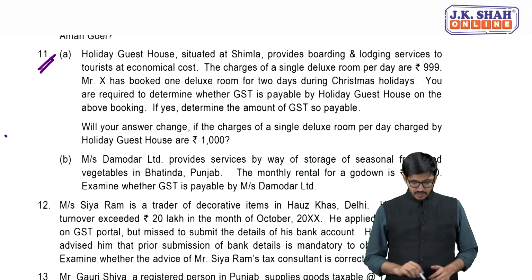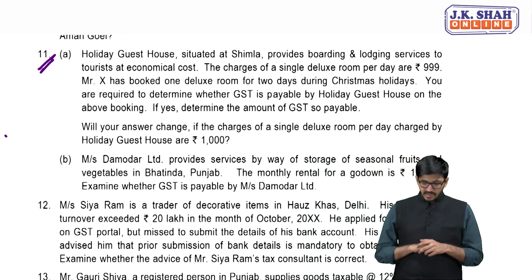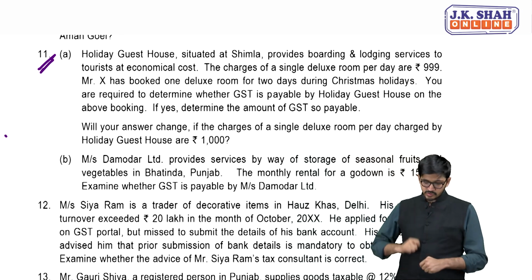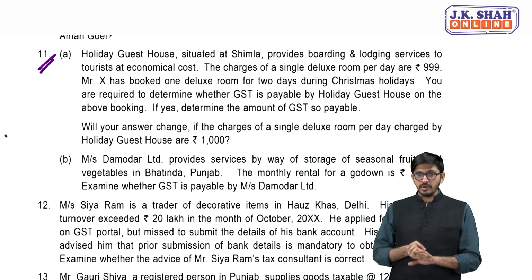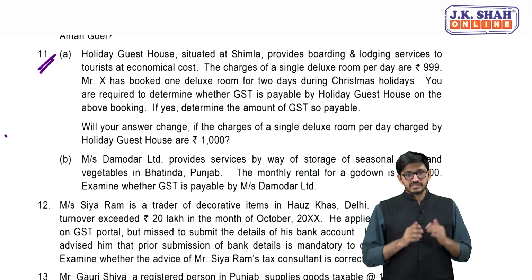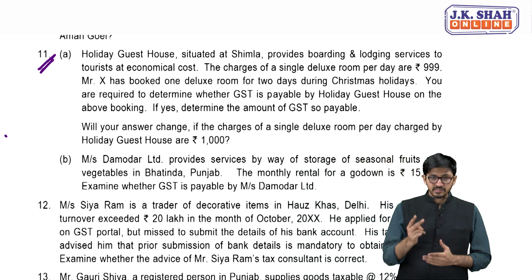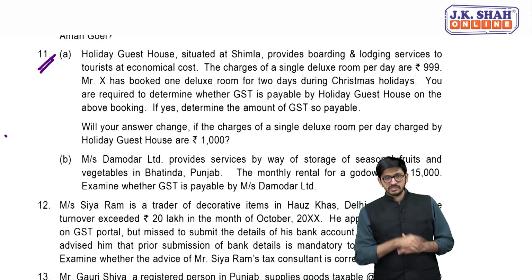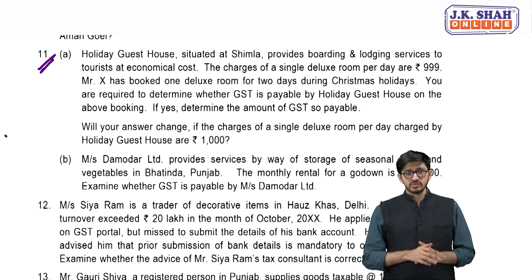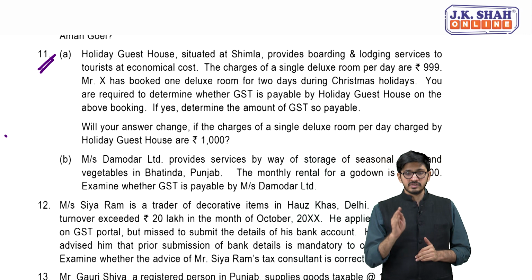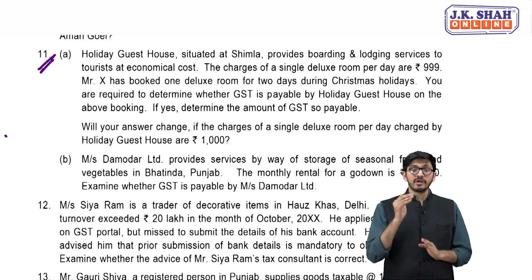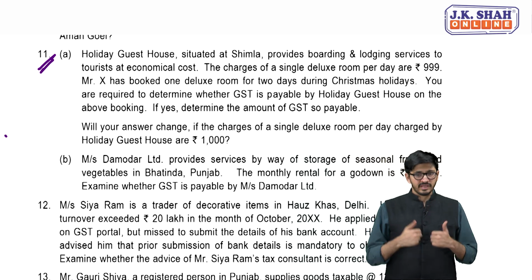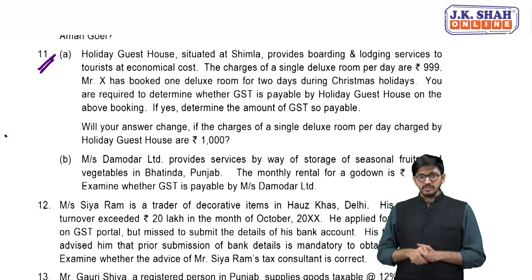So here, Holiday Guest House situated at Shimla provides boarding and lodging service to tourists at economical cost. Charges of one deluxe room per day is 999. Mr. X has booked a deluxe room for 2 days. You are required to determine the GST payable by Holiday Guest House on the above booking. Answer is obviously it is exempt, because it is 999 per day. It's less than 1000, exempt. Both the cases it's exempt, right?